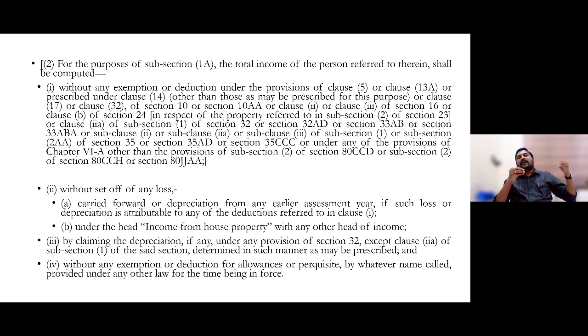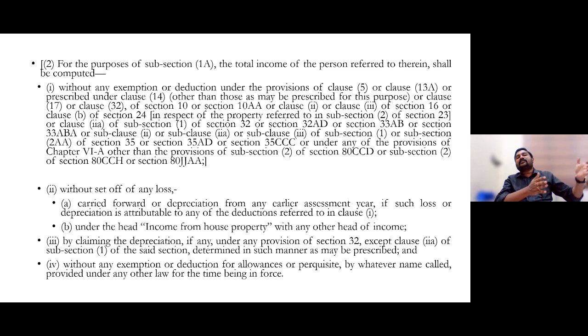Suppose you are having house property, say gross annual value or net annual value be 5 lakh rupees, standard deduction 30,000, you have deducted, leaving 3.5 lakh. And if you are having interest on home loan of 4 lakh rupees, if you deduct that 4 lakh, it would result in loss from house property of 50,000. That 50,000 rupees you cannot set off against any other heads of income, even though it's a let out house property.